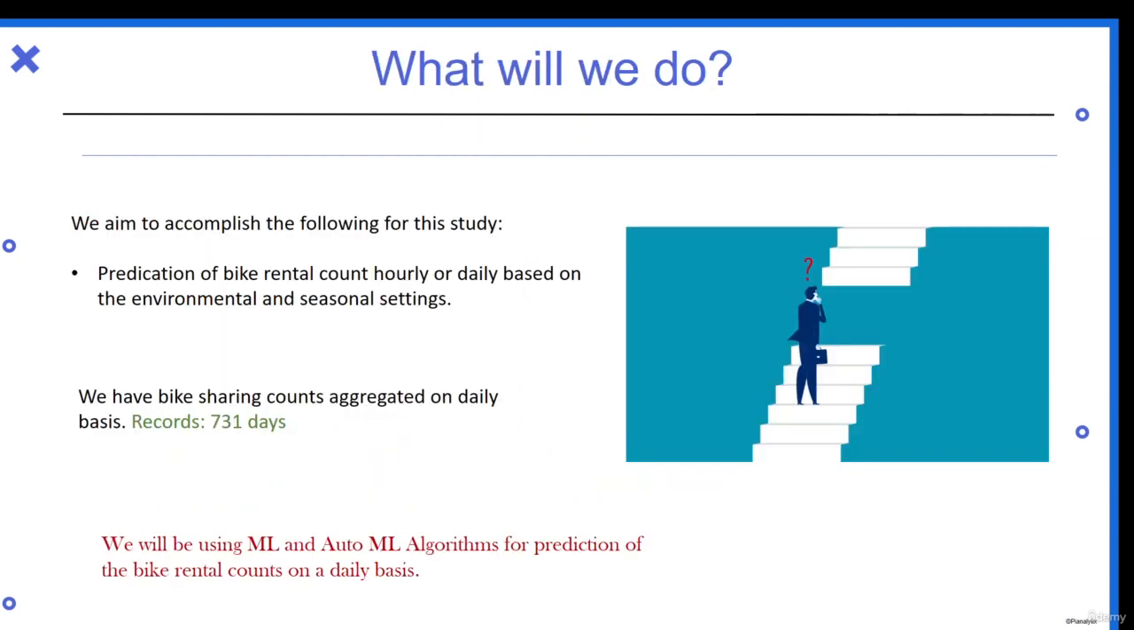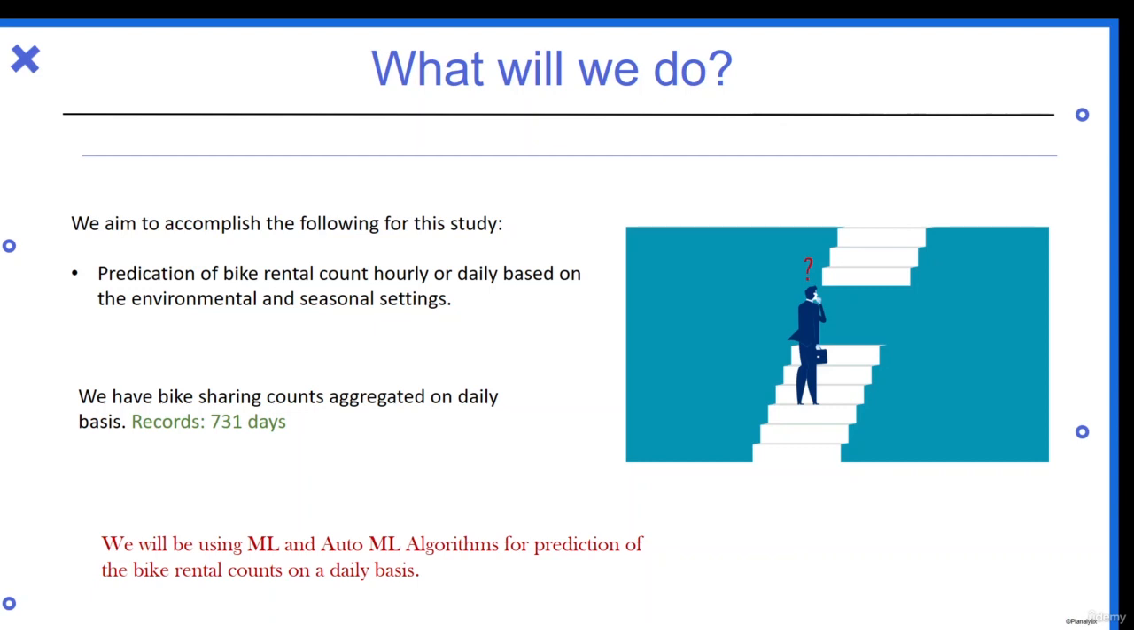So now let's proceed. What will we be doing, and how will we be doing all of this? As I said earlier, our main aim is the prediction of bike rental count on an hourly or daily basis based on environmental and seasonal settings. Different environmental and seasonal settings and attributes are given to us, and we'll be predicting the count.